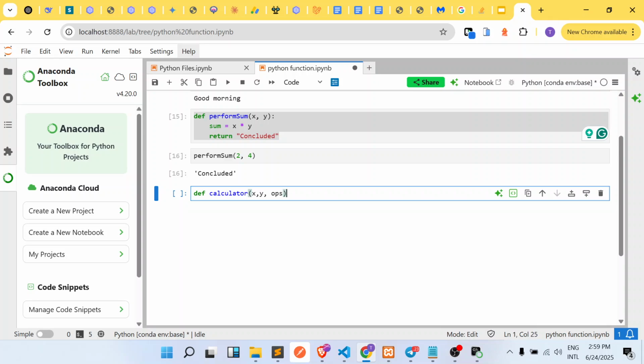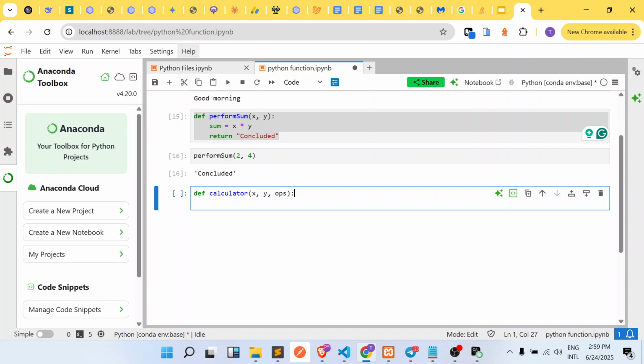And so what we want to do now is combine our function with an if statement, and we've covered if and else statements in our conditional tutorial. If you've not seen that, you should go back and watch that, or you should look somewhere on our screen and you will see something on conditionals. So the operation that this function is going to calculate on the two variables that we pass into it will depend on what the operator is. If it is an addition operator, it's going to perform an addition. If it is a multiplication, it's going to perform a multiplication. If the operator does not exist, it's going to say unknown operator.